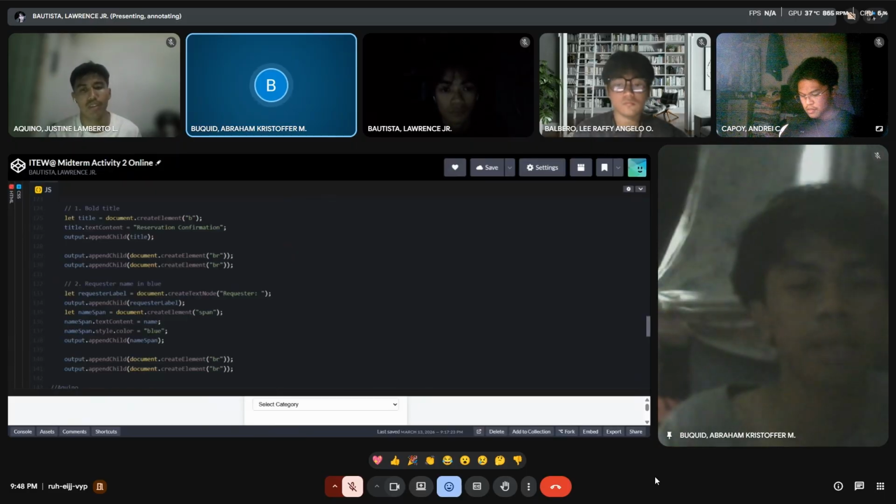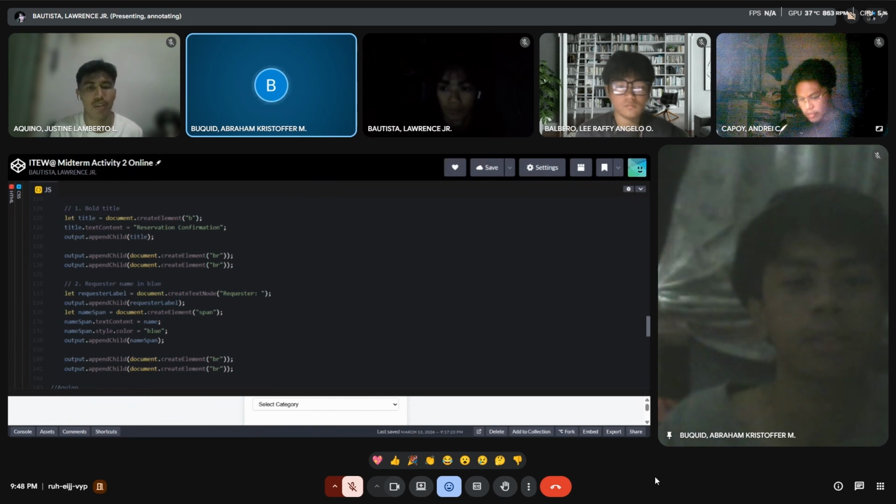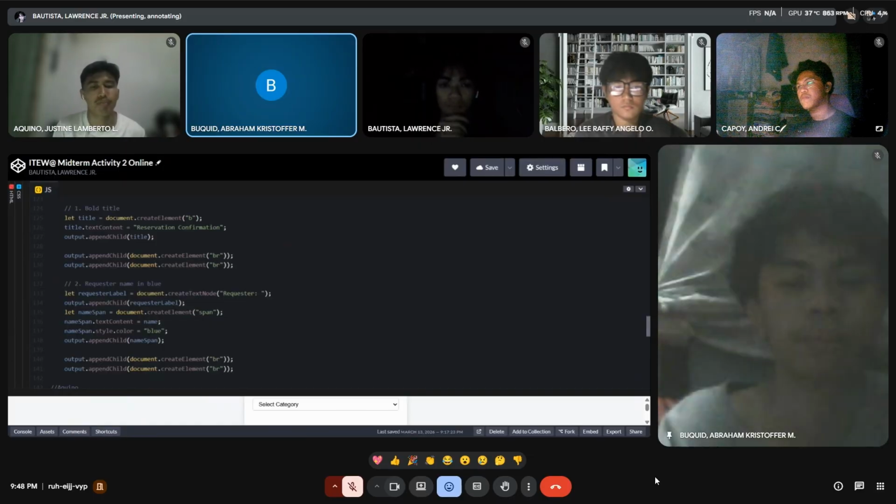Then the title.textContent sets its text to reservation confirmation and adds it to the output container using output.appendChild.